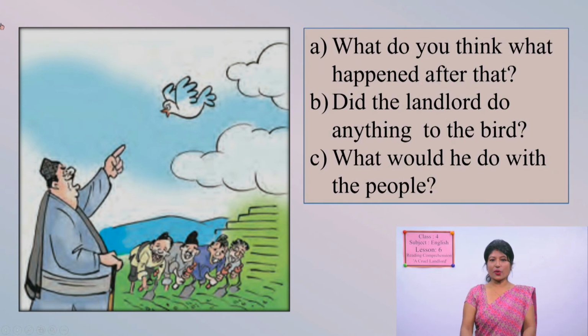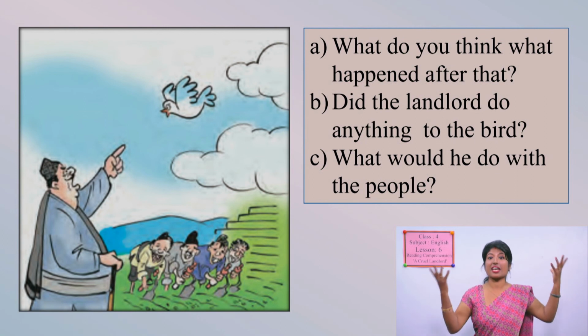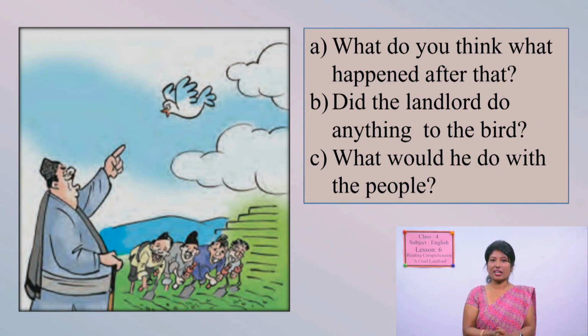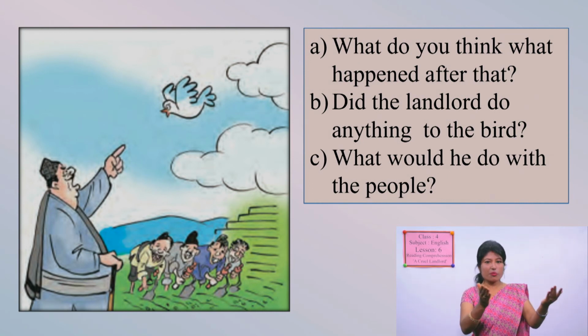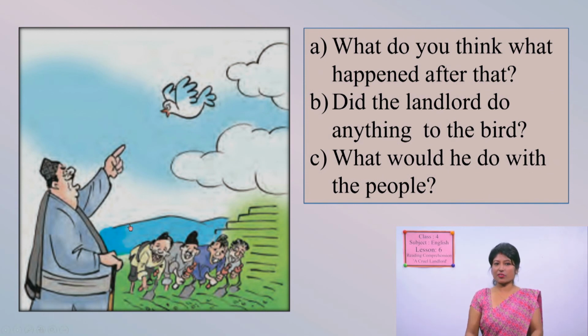I have a few questions over here. Number A: what do you think happened after that? What was the incident? The change was that the people, the servants of that place, started to smile and laugh and dance. That was unusual activity in that place. What happened after that? Obviously, the landlord must have arrived over there, and something happened.